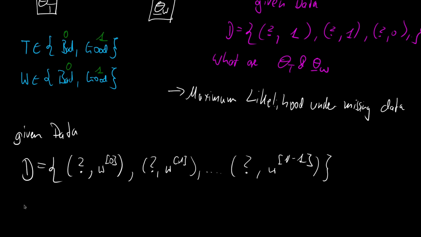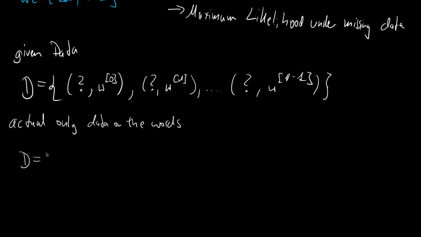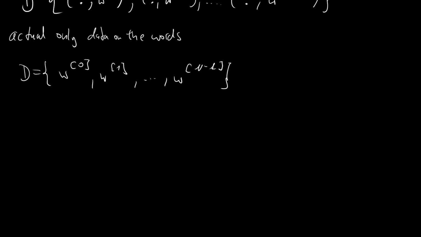So actually we only have data on the words. I mean, it makes sense. That's the only thing that we have access to, as it is the observed variable. So the data is just W0, W1, all the way to W capital N minus 1. And you know, for the maximum likelihood estimate, we have to define the likelihood of our data. So the MLE requires the likelihood of data.